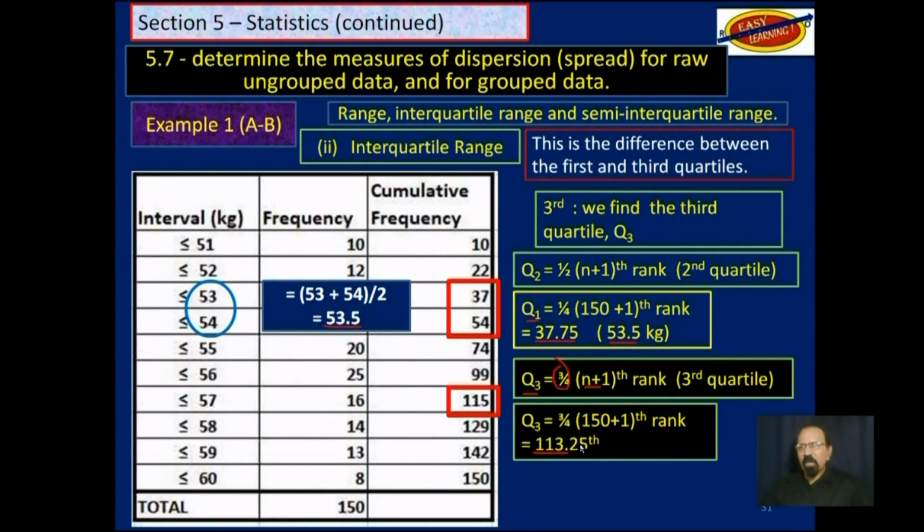That is to say, if we were to add all the 55s, we will arrive at 74 total. All the 56, we will arrive at 99. We still haven't reached 113 yet. But then when we start counting the 57s, if we were to count all the 57s, we will arrive at 115. So that's a little over where we want to find. And that will be 57 kilograms.